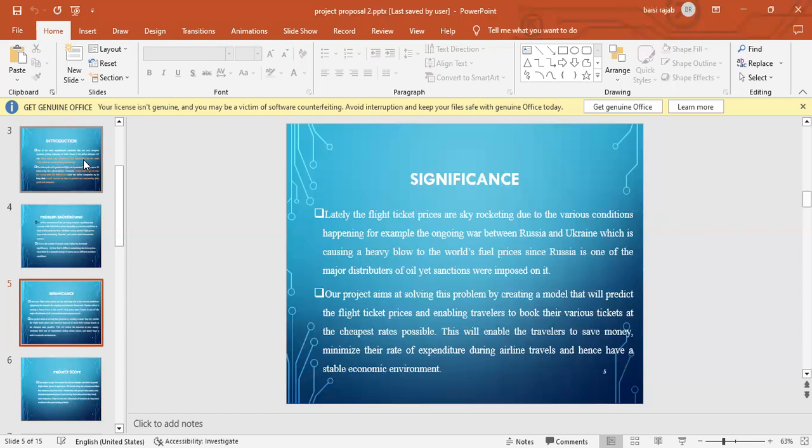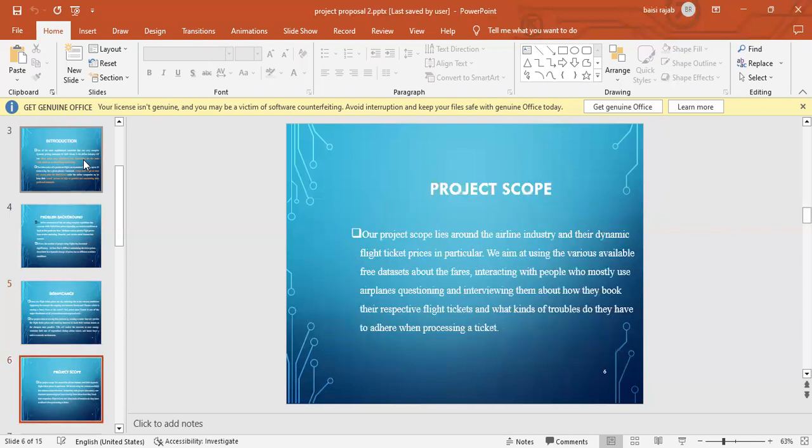So that's the significance. Another significance is that the airlines can also use our model to predict for them. It can help them, and they will be using AI, so it will be better. Now our scope is going to basically be around Africa. We want to get data sets, and some we have acquired them, whereby the flights are around Africa, from Uganda to South Africa, Uganda to Kenya, Ethiopia to South Africa. We are majorly basing around Africa and East Africa.